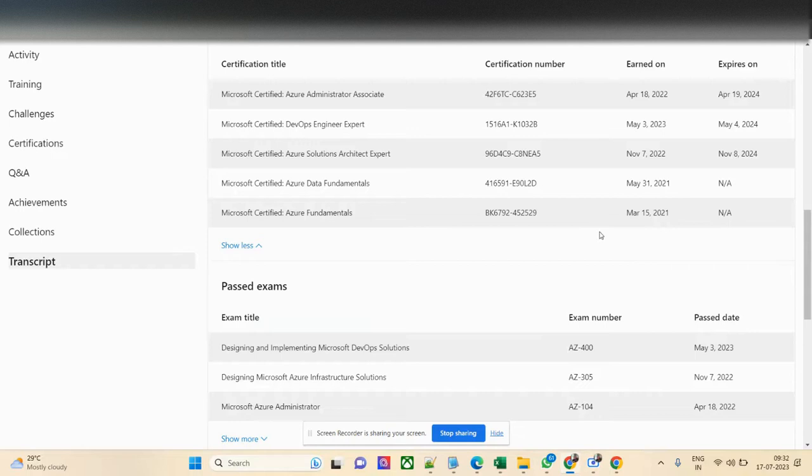I know a lot of people are purchasing dumps or PDFs from a lot of websites. It costs around $100, sometimes $30, so the price is pretty high. If you go through this video, you need not pay anything. And if you still want to download those as a dump, I'll share a link after this video in the description.